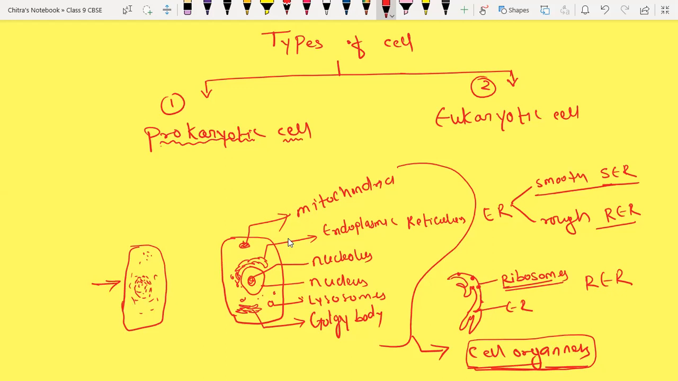Prokaryotic cells do not have a well membrane bound structure. The nuclear membrane is not there. Eukaryotic cells have a well membrane bound nucleus. Eukaryotic cells have well membrane bound cell organelles. They don't have the nuclear membrane in the prokaryotes.